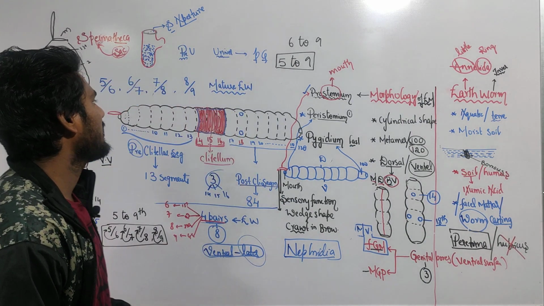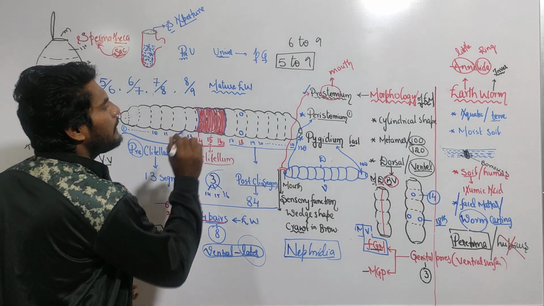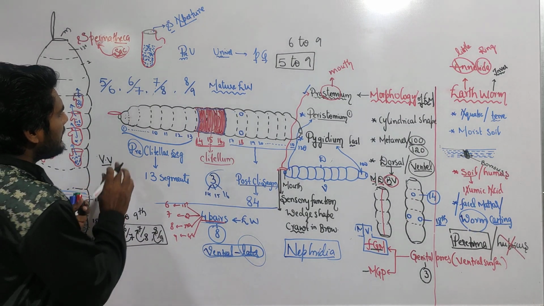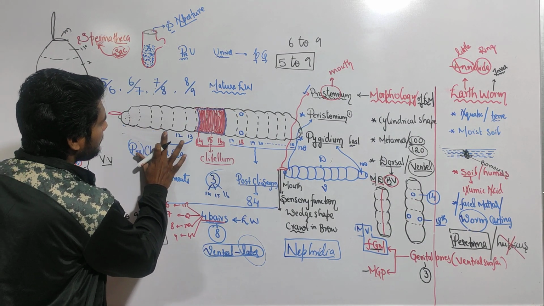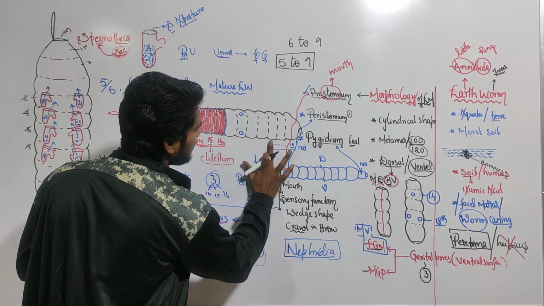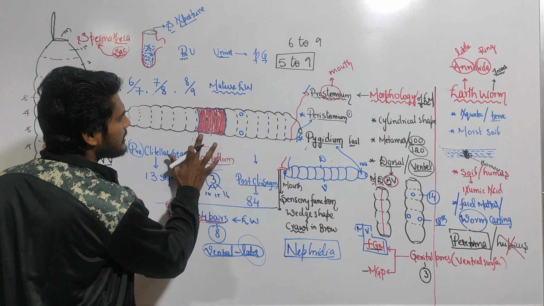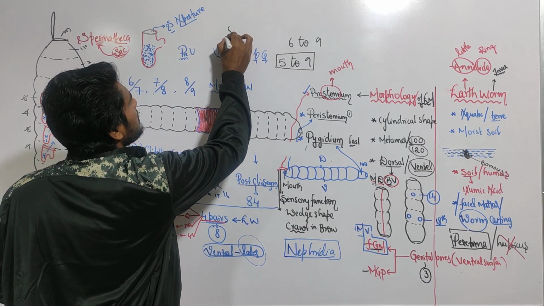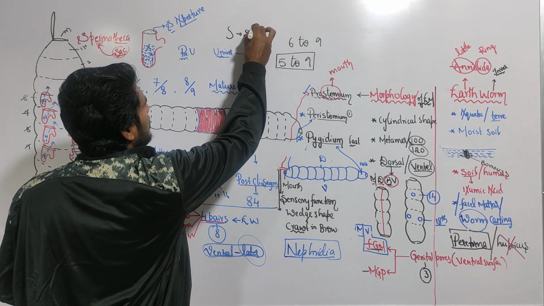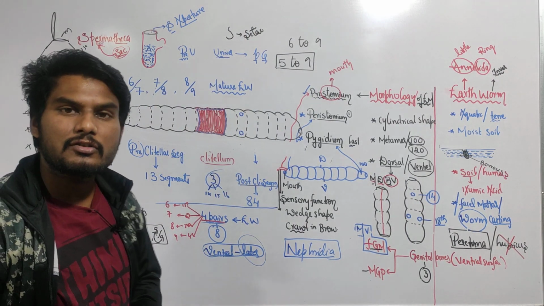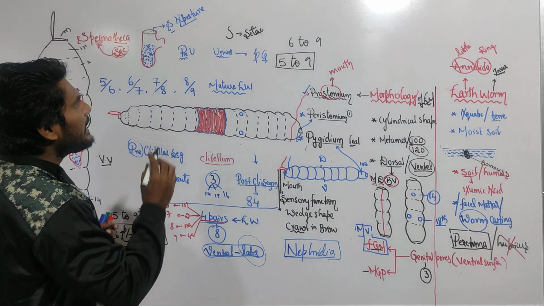Last point. The earthworm contains an S-shaped structure. That S-shaped structure is called setae. This is the S-shaped structure. In the last CET they asked this question. The S-shaped structure is called setae.